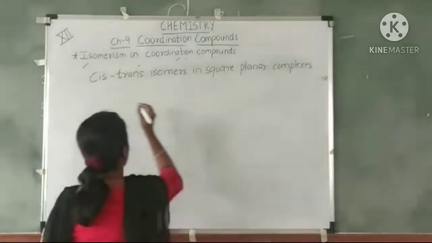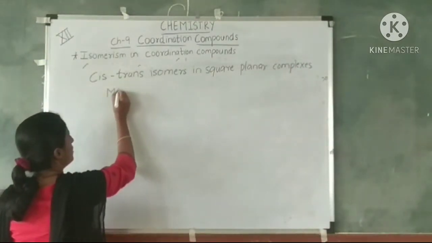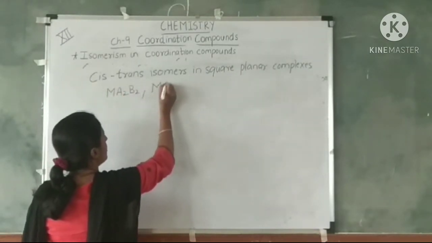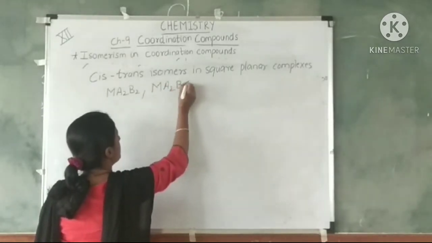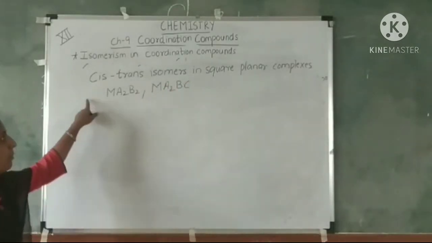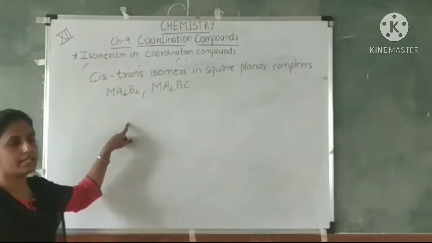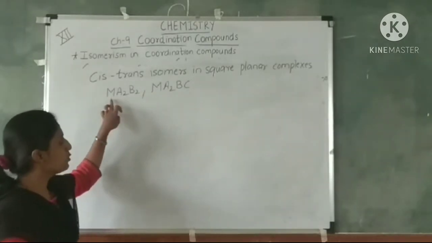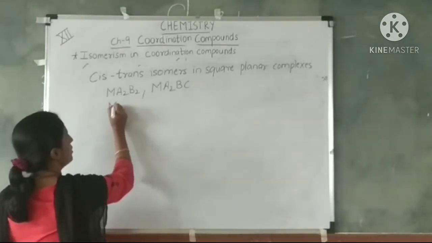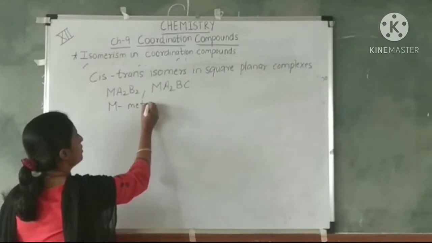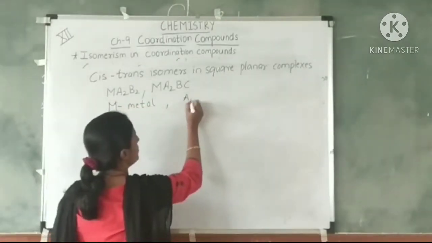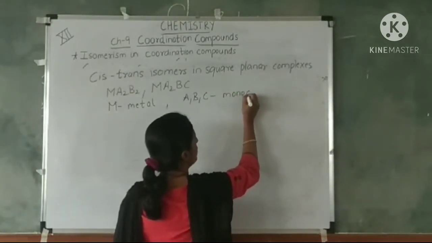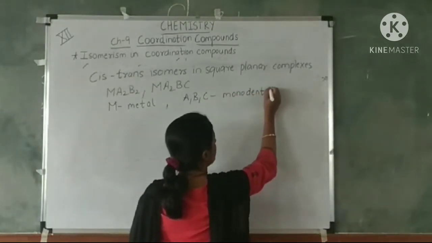Now the complexes of the type Ma2B2 or Ma2BC. In square planar complexes, we know that the metal is attached to four ligands. Here M is your metal and A, B, C are your monodentate ligands.